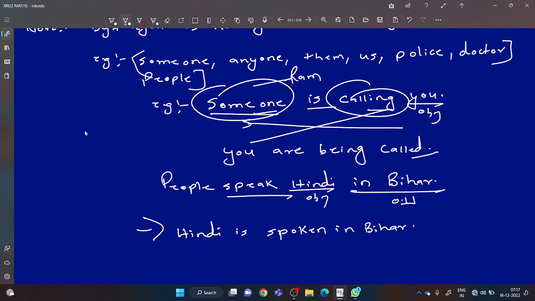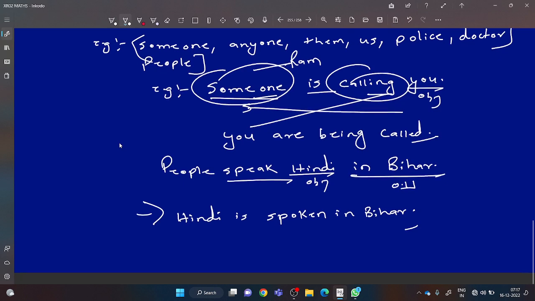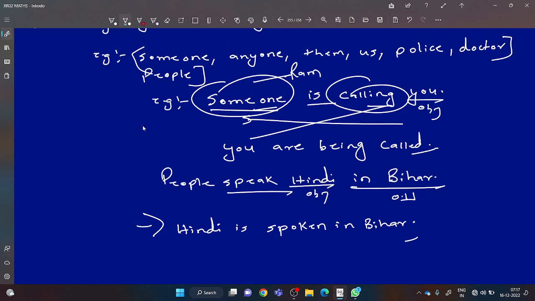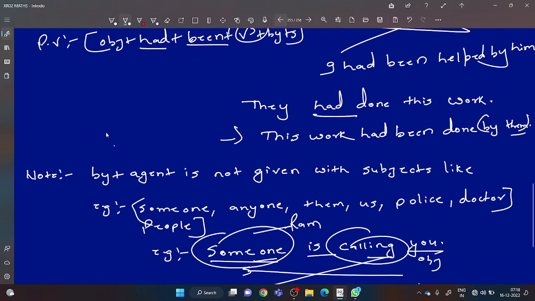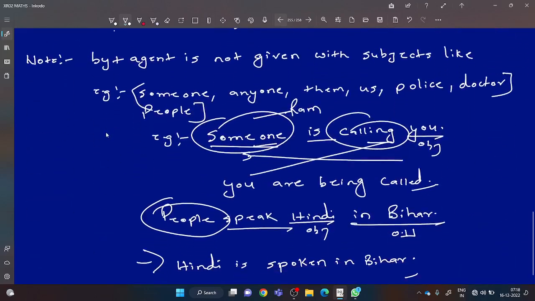Is it needed to write by people? Dear students, only people can speak, na? Not any dog can speak Hindi. Not any animal can speak Hindi. So if there is no need to give by plus agent, avoid giving by plus agent or by plus object. Are you getting till here? So till present perfect we have understood. So the next tense is, sorry, till past perfect we have understood.